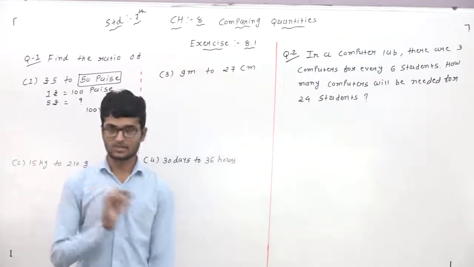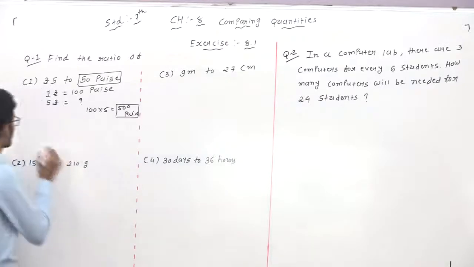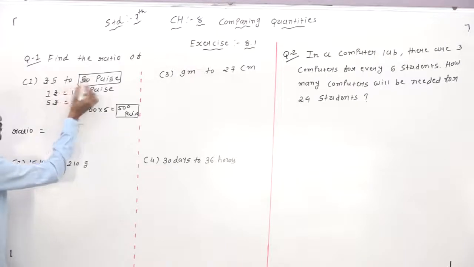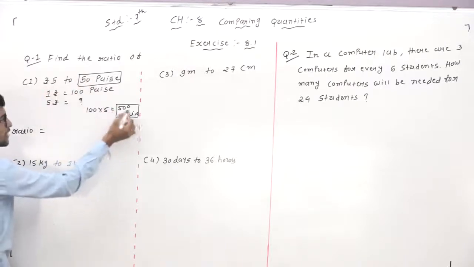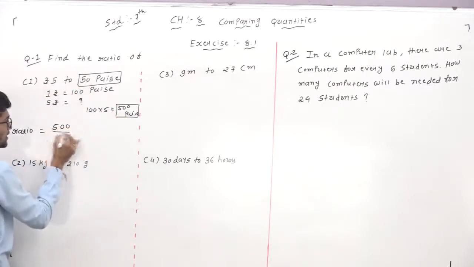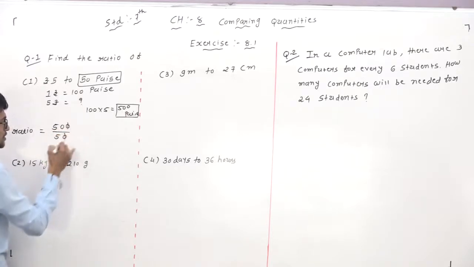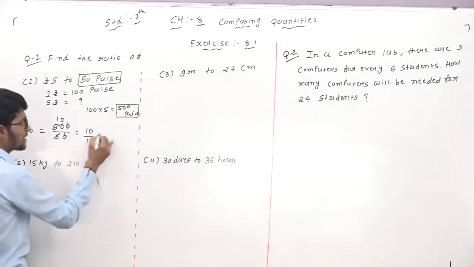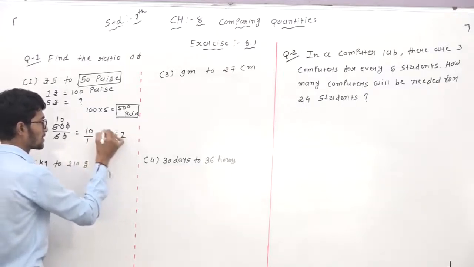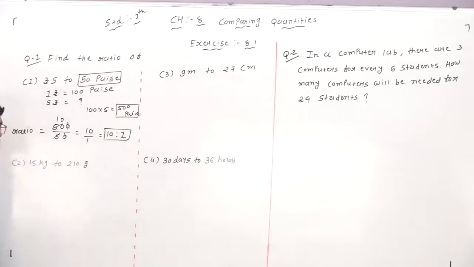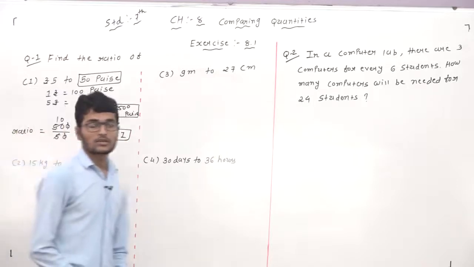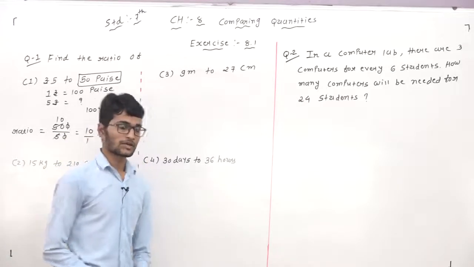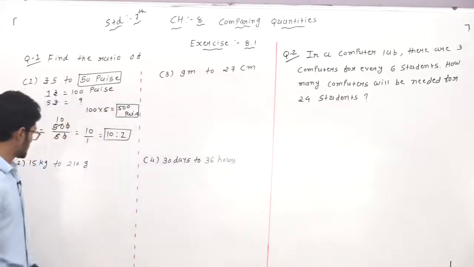So now the units are same, both in paise. Now we will find the ratio. The ratio is 5 to 50, and in place of 5 we now take 500. So 500 by 50, zeros cut, 5 by 1 gives 10 by 1. It means 10 is to 1. So this one is our ratio. Understand? Clear? Okay.